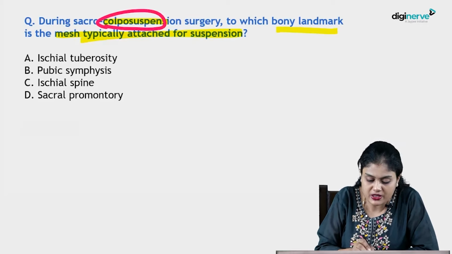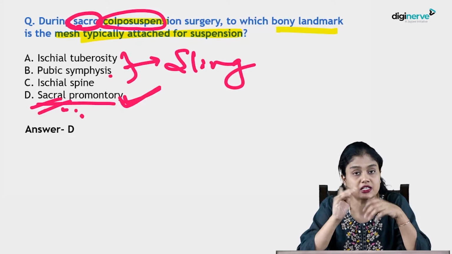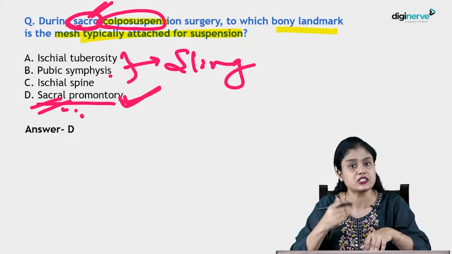So sacrocolposuspension means the vault, the colpo, is suspended to the sacrum. So sacral promontory is the correct answer. We use all these three in different sling surgeries like Virchow, Purandare's and other different techniques where we want to put the uterus up. There we use these other structures to give control or hold the tissue. But in sacrocolposuspension, as the name itself mentions, it is attached to the sacral promontory. Going ahead with the next question.